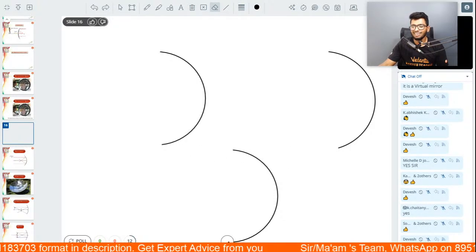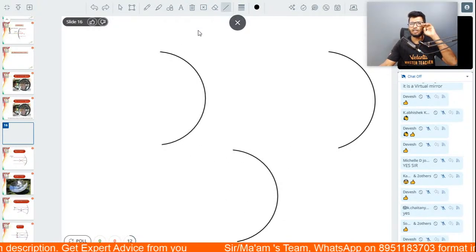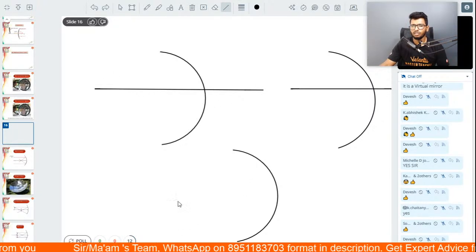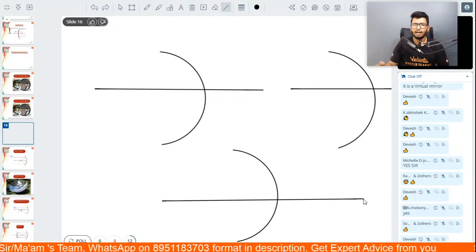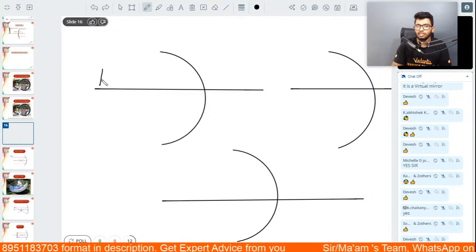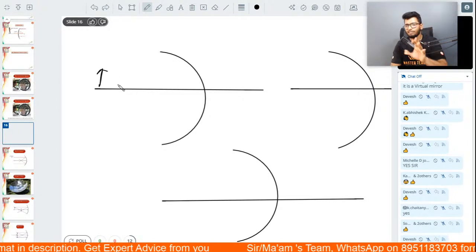Now here's the thing, guys. Exact same thing. We'll draw the principal axis on all the 3 as well. Now there are 3 standard incident rays. Imagine there's an object kept in front of a concave mirror.